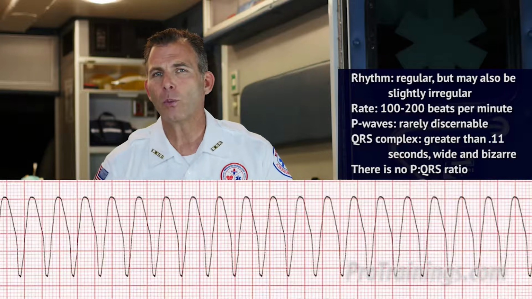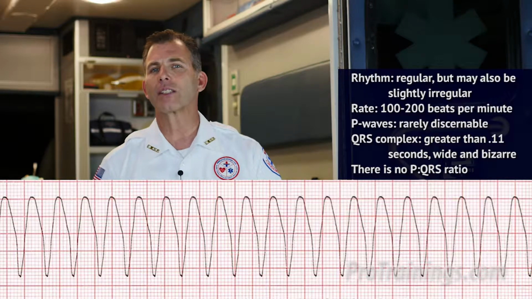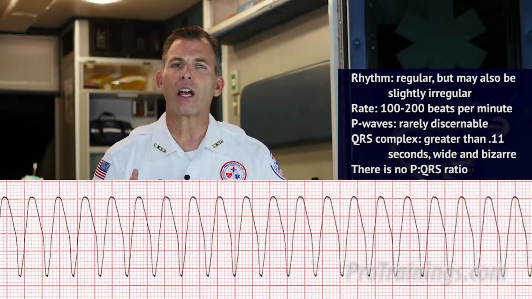Now, the main problem with this type of fast, wide complex tachycardia is that hemodynamics are unstable. The heart rate is so fast that it inhibits the atrium from pre-filling and preloading the ventricles prior to their next contraction. In this case, it's important to know if the patient is stable or unstable. If stable, learn more about why the patient may be experiencing this arrhythmia.